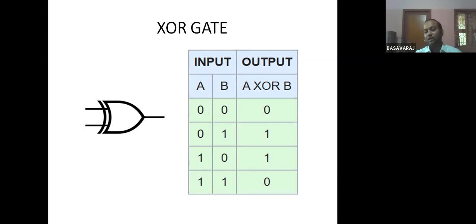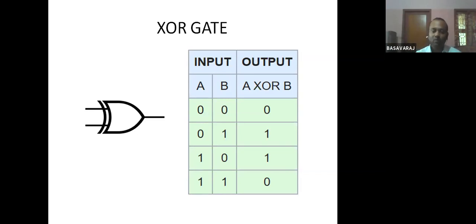If the inputs are different, then the output is what? It is 1. For example, here you see in the row, A and B both are the same, so it doesn't matter whether it is 0 or 1. What is the one condition for an XOR gate? Different inputs. The inputs should be different. Then only you get what?